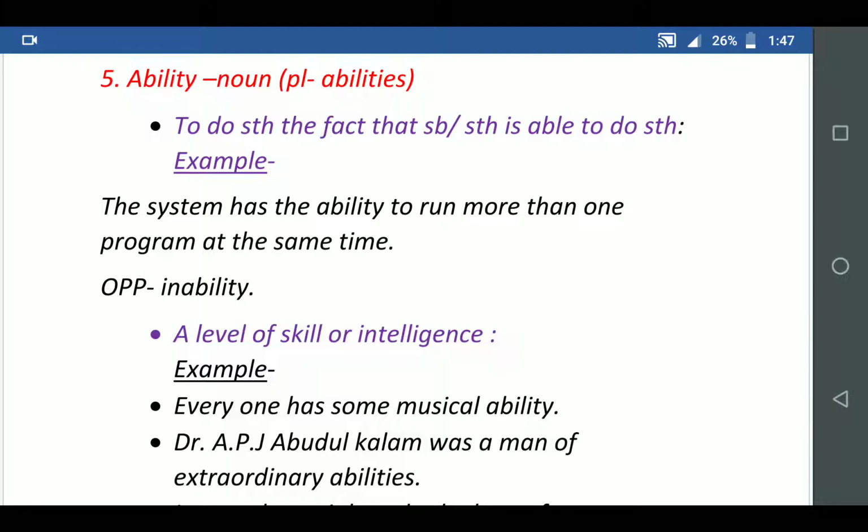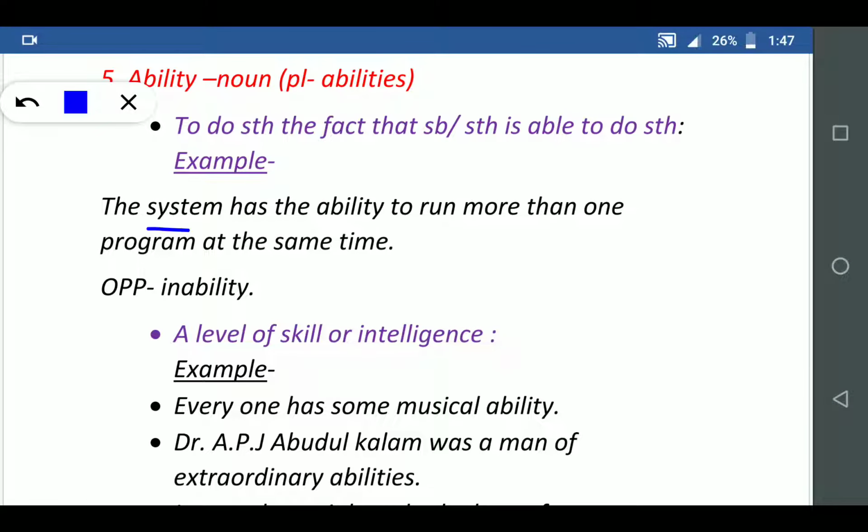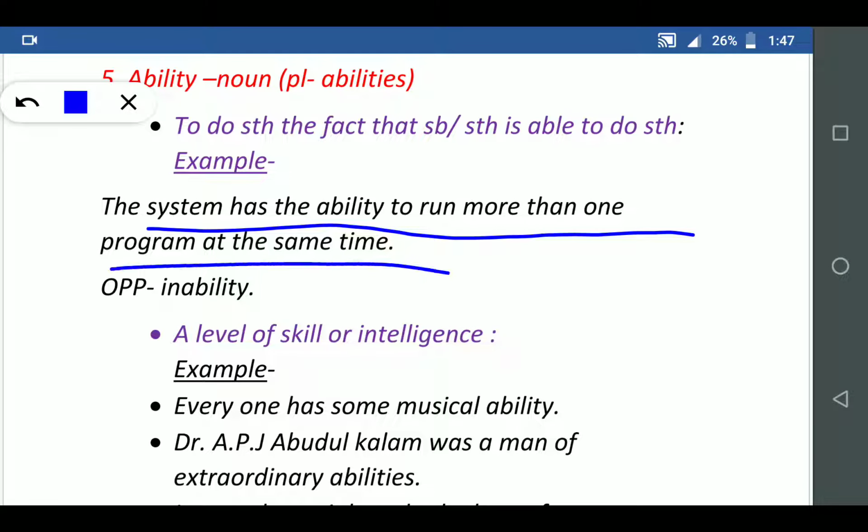The system has the ability to run more than one program at the same time. Its opposite word is inability, incapability.